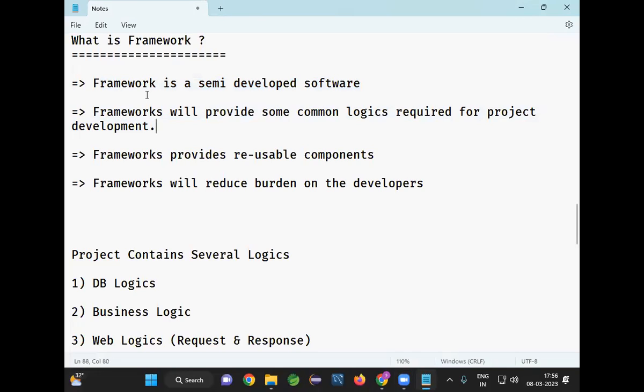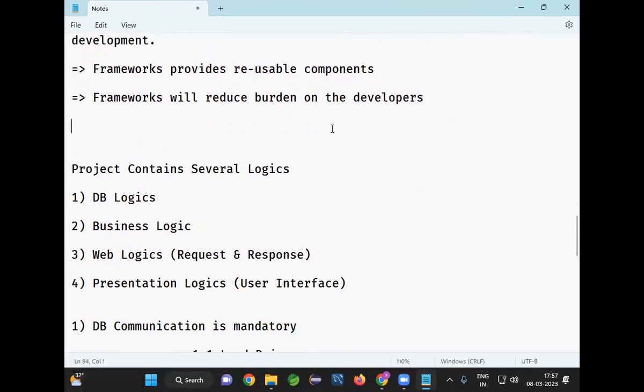For example, database connections, connection pools, forms, form validations, capturing form data. Such common logic is required for every project. Instead of every developer writing that common logic, we can use the framework. The framework will provide reusable components required for several projects. Frameworks will reduce the burden on developers. So why will the burden be reduced? If you are writing 20 lines of code in advanced Java to complete a task, the same task you can complete by writing 5 lines using a framework. Are you getting my point?